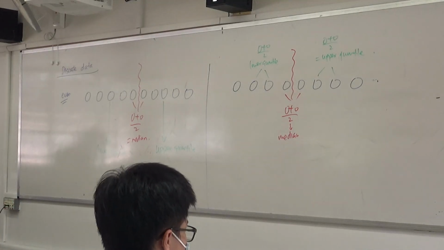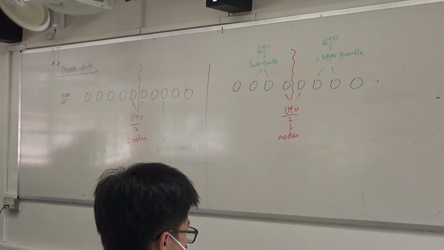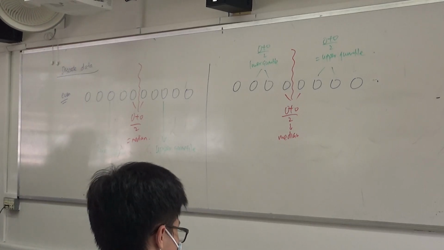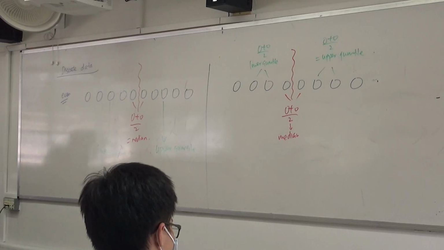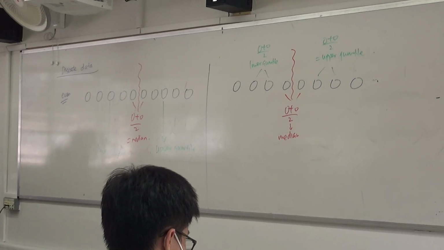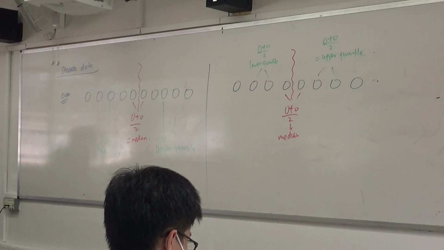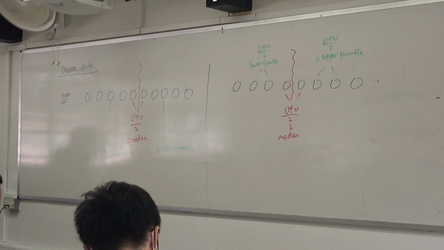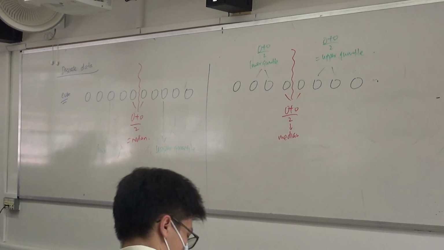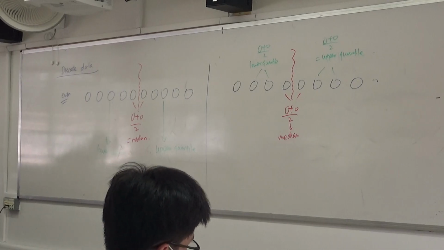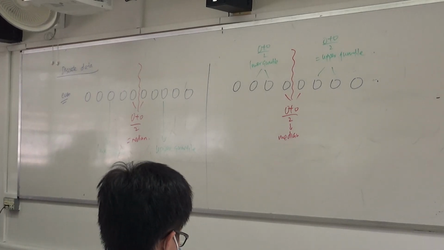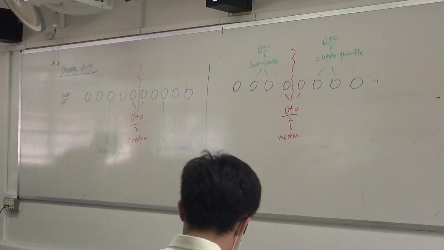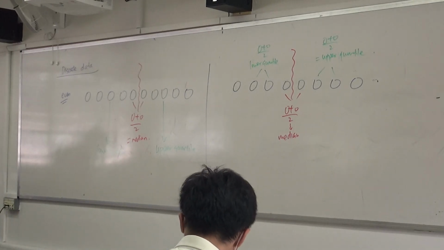Now I want you to turn your text to page 89. Can you see? They say discrete. Then they tell you about first quartile, second quartile, third quartile. Now I told you before, first quartile is the name for lower quartile. Second quartile is the name for what? Median. Third quartile is the name for what? Upper quartile.